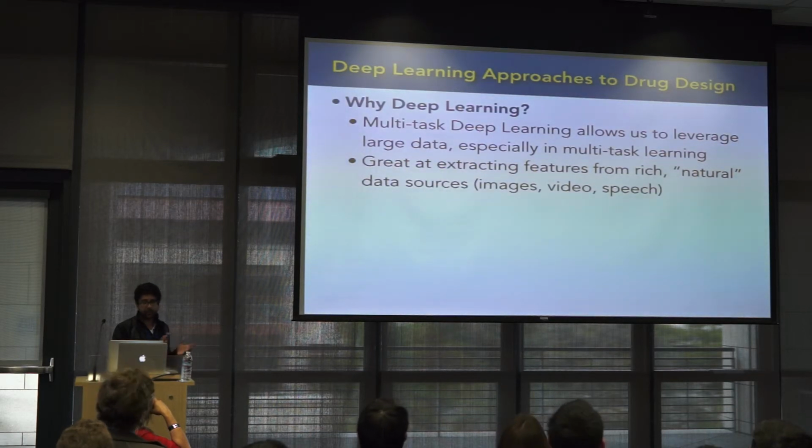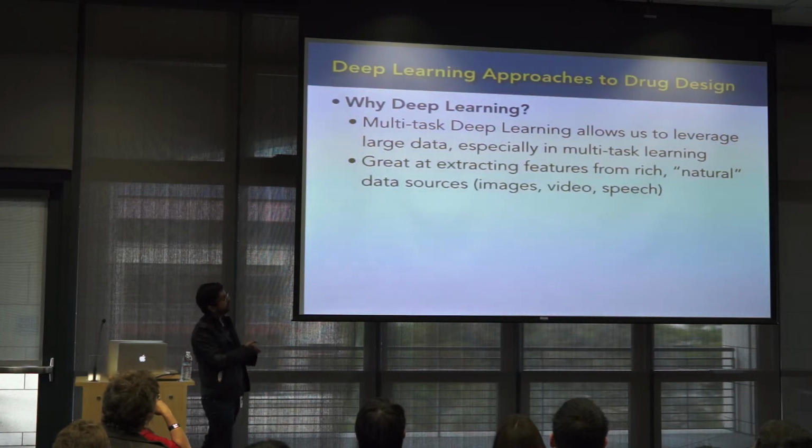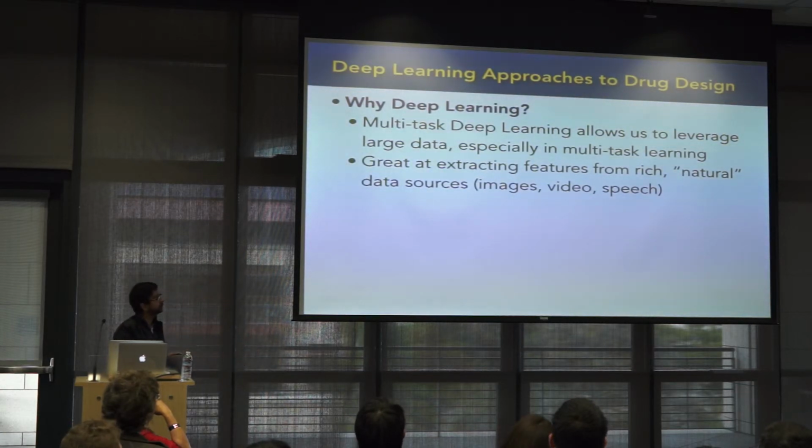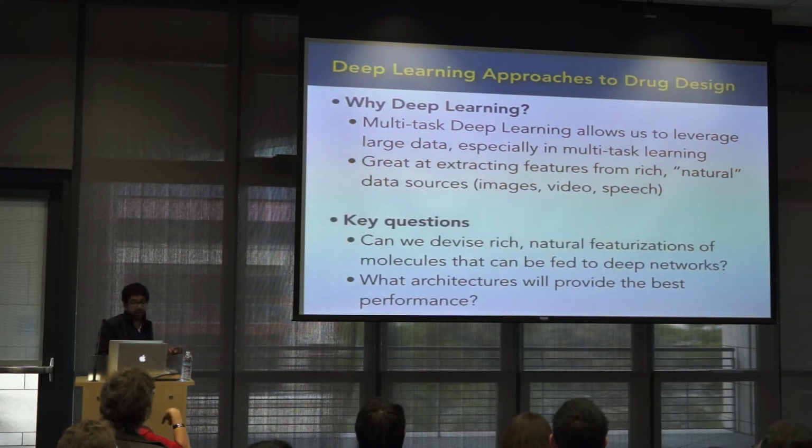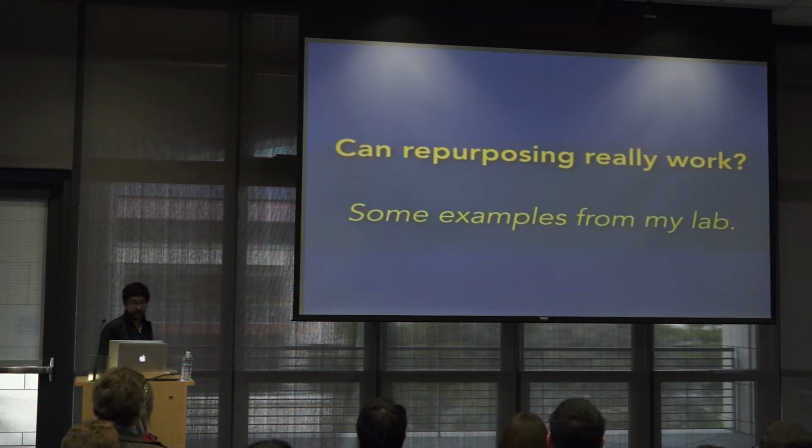I think at a high level, and I don't want to go too technical, especially for the nature of this session, but it lets us do two things. The multitasking is very important, but also, really, it's been shown to be so useful in image recognition, video, speech, and so on. It's very tantalizing to see what we could do with it. But the key questions still remain. Can we come up with these featurizations, and can we build architectures? So actually, we have a preliminary paper out. I don't want to go into technical details, but the paper's on the archive if people are interested, and I can give a reference for that. What I want to do now is talk about some of the results in the concept of repurposing.